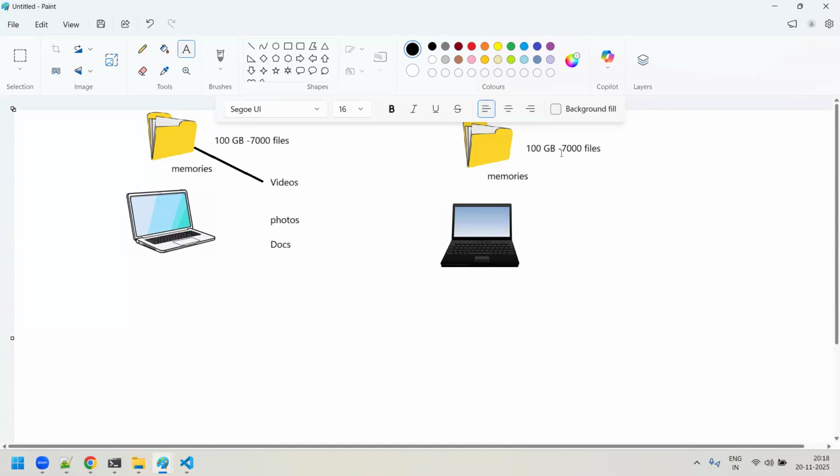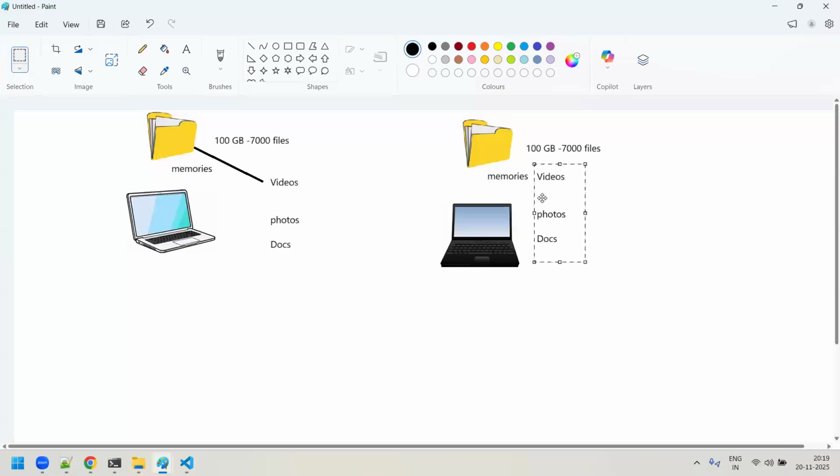How do you verify and check it out? That is my main concern actually. Even this folder, memories, is the same thing. Whatever you have inside this folder, all these things, videos, photos, or documents, you will find the same folder structure here.